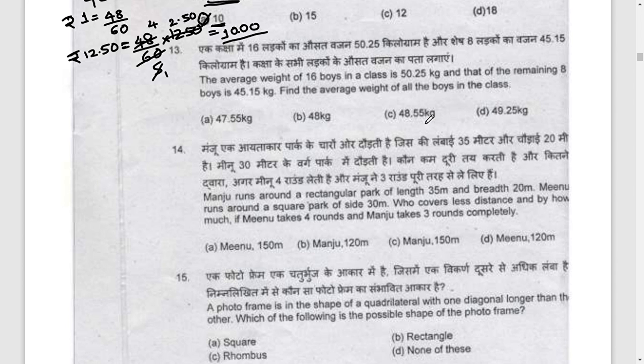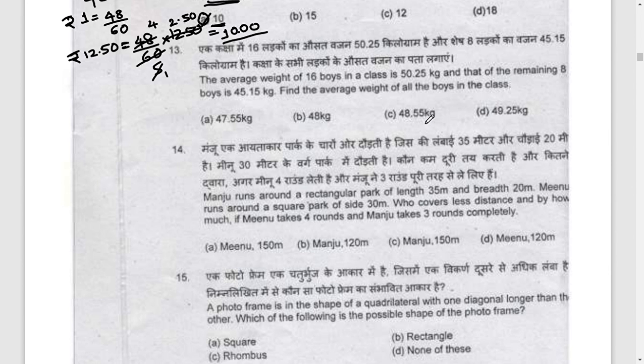Find the average weight of all the boys in the class. So in this question what they have given is the average weight of 16 boys and the average weight of 8 boys. You have to find the average weight of the whole class. So you cannot just add 50 and 45.